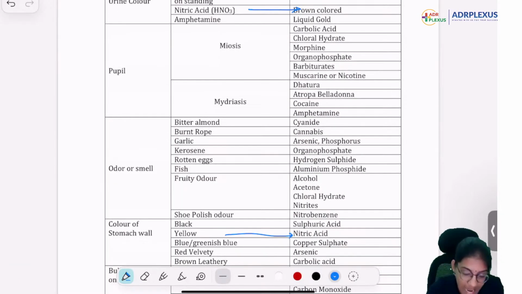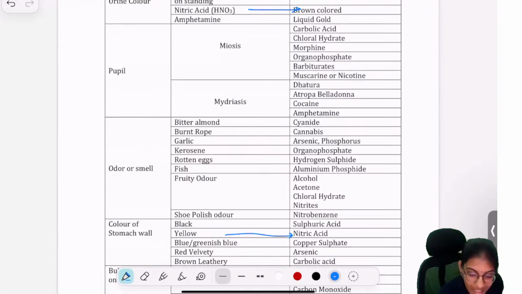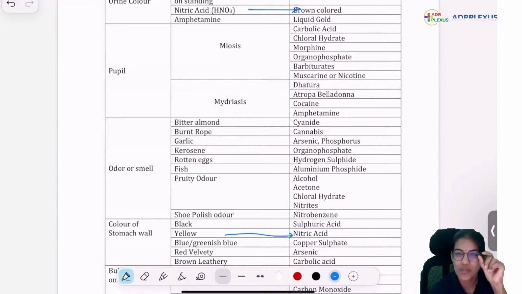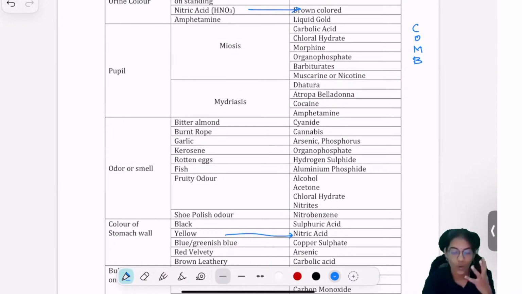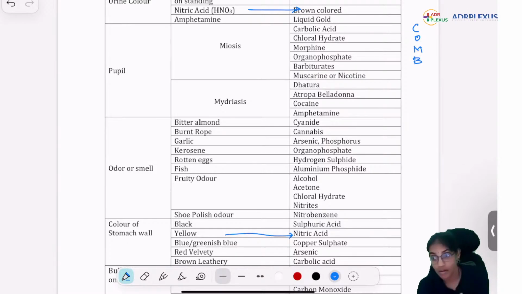Next, amphetamine is known as liquid gold because of its value in the black market. Miosis: we said miosis means COMB, that was our mnemonic. Carbolic acid, chloral hydrate, our O: remember organophosphate, opium, from opium itself morphine, M for muscarinic agent, and B for barbiturates.